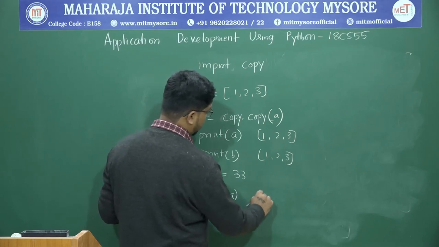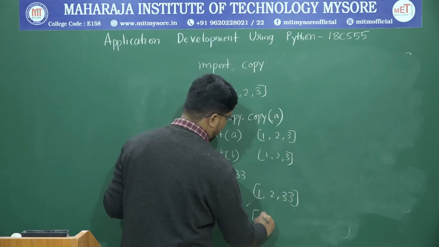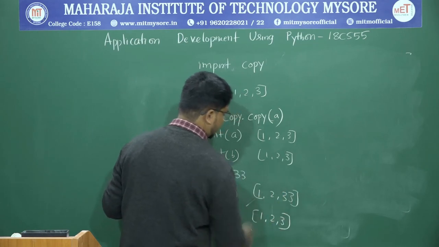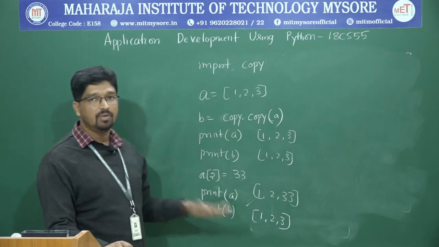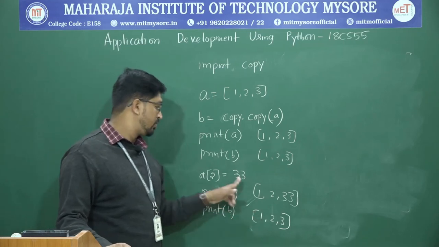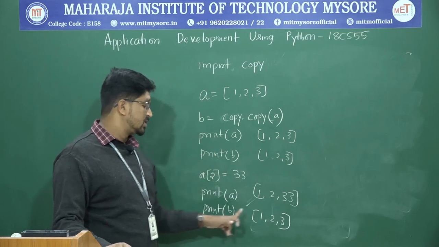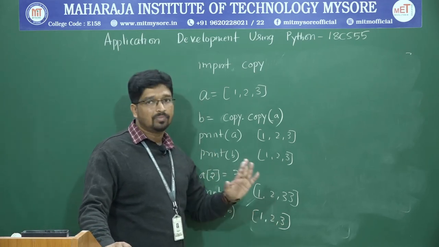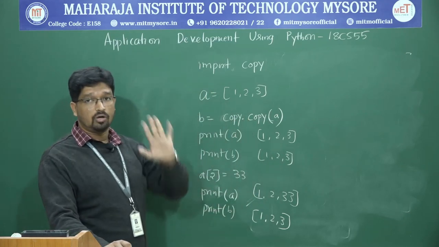Now a has changed, it is 1, 2, 33, but b is as it is. So now you get a separate copy of b. Still, if you make changes to a, that will not reflect in the b list. You will get 1, 2, 3 as a result. This is called the copy module.